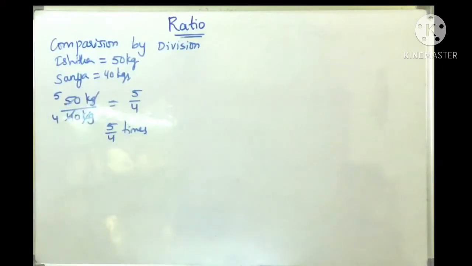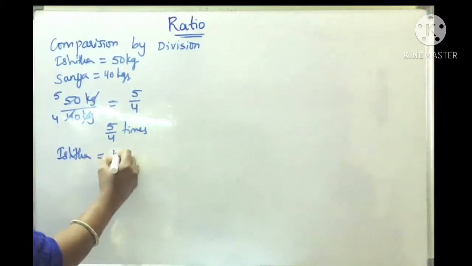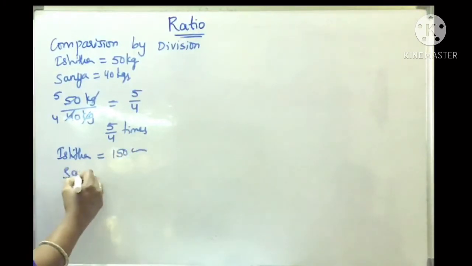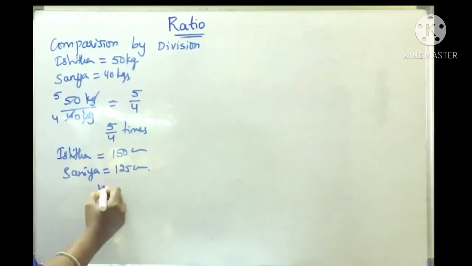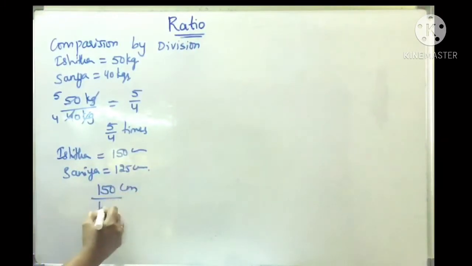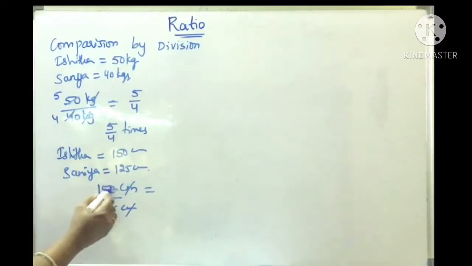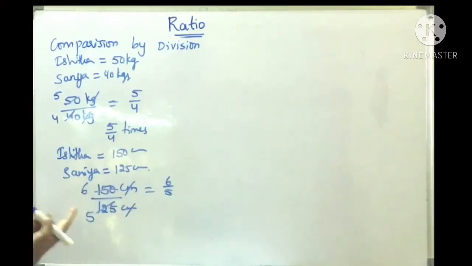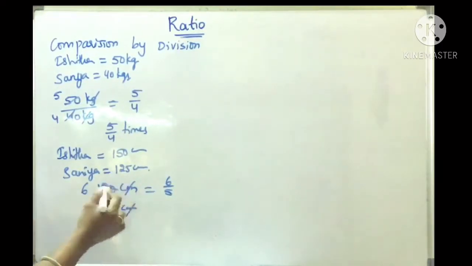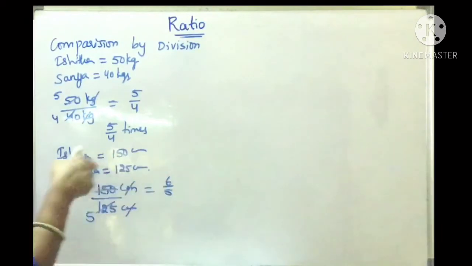Right? Now suppose we take Ishita's height. Ishita's height is 150 centimeters and Sania's is 125 centimeters. So we will compare 150 centimeters by 125. Here the 5s cancel: 25 sixes are 150, 25 fives are 125. So you will get 6 by 5. Means we can say that Ishita's height is 6 by 5 times that of Sania. We can also say that Ishita is 6 by 5 times taller than Sania.